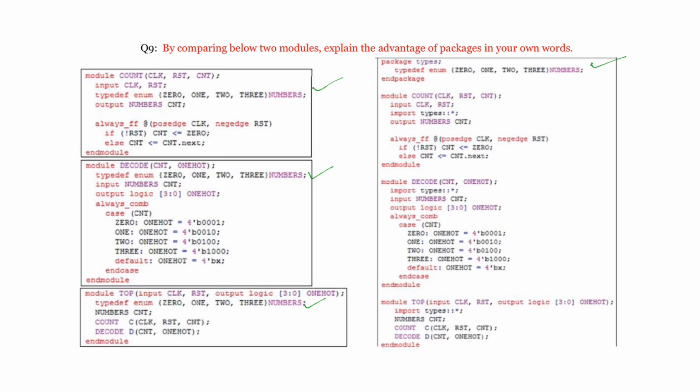So simply using an import statement you are going to add that package. So the number of errors in typing gets reduced. Since you are dealing with only one statement here, but let us assume you have one more function and that has to be used in every module. That function may consist of 10 lines. So unnecessarily you are writing 10 lines in the count, 10 lines in the decode, 10 lines in the top. Instead of it, you can put that function in the package. So only once you write it in the package and simply you write only one statement in every module,